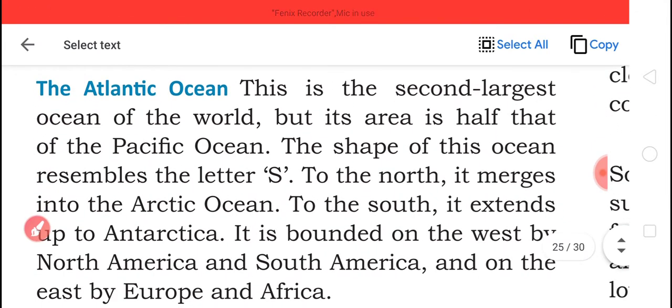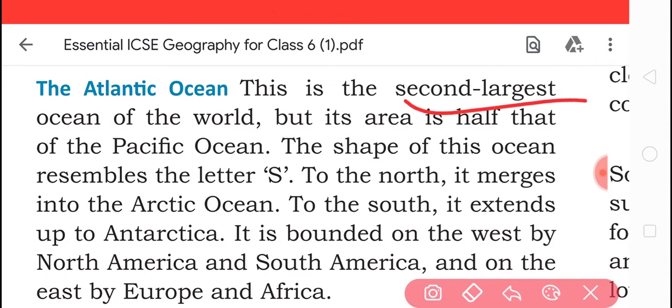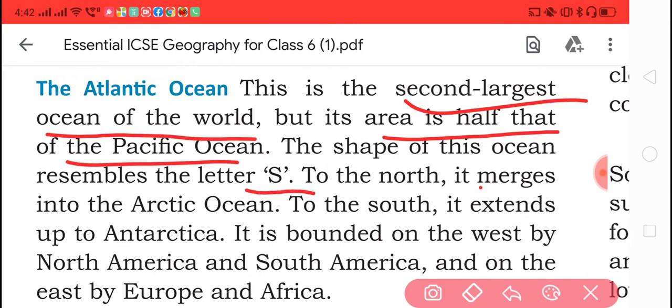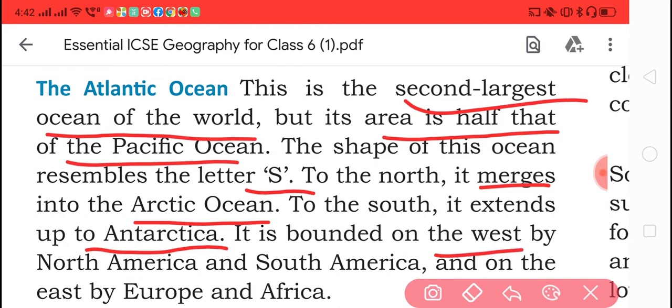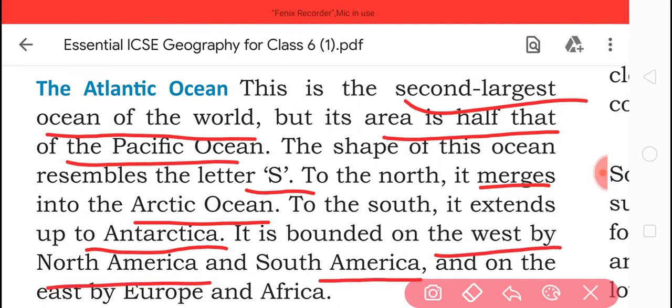Next is our Atlantic Ocean. This is the second largest ocean of the world, but its area is half that of the Pacific. Its shape is like an S. To the north it merges with the Arctic Ocean. It extends up to Antarctica. It is bounded on the west by North America and South America and on the east by Europe and Africa. This is the location of the Atlantic Ocean.